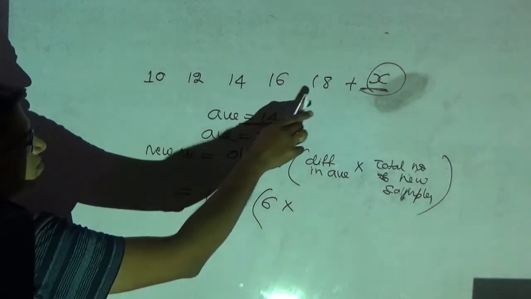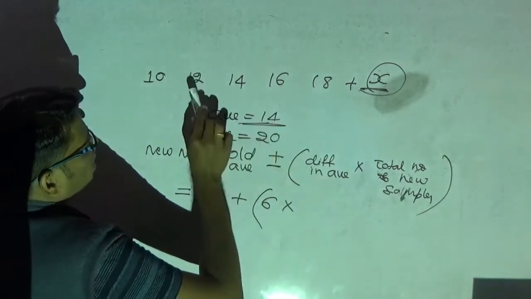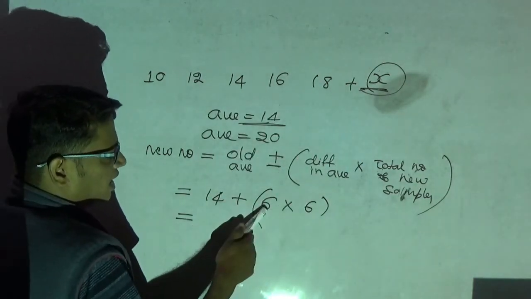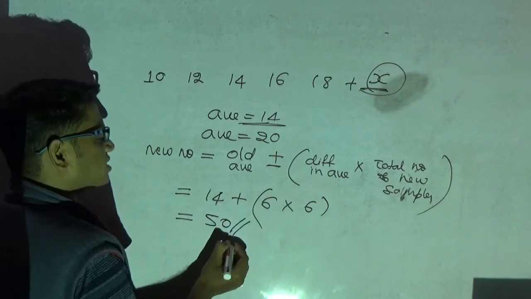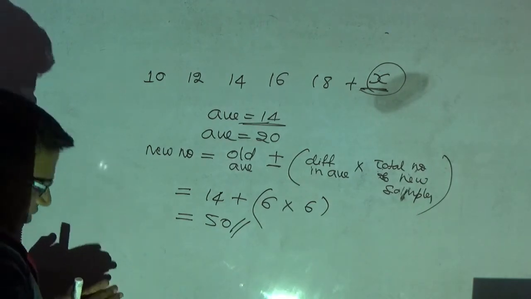Earlier I had how many samples? 5 samples. Now what I want is the total number of new samples. Total how many samples are there? 6 samples are there. So I can straight away tell, 6 sixes are 36. 36 plus 14, the age of the teacher is 50. Straight away I can tell my answer.